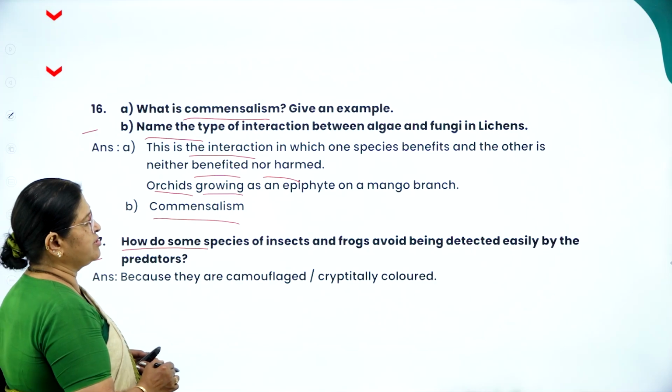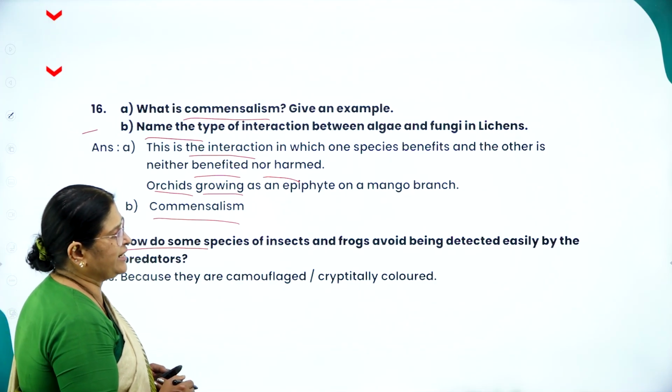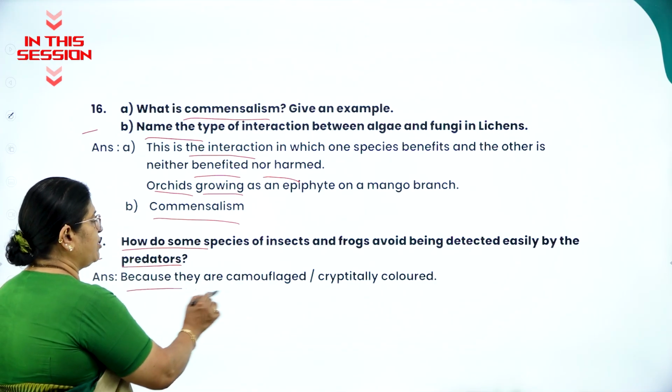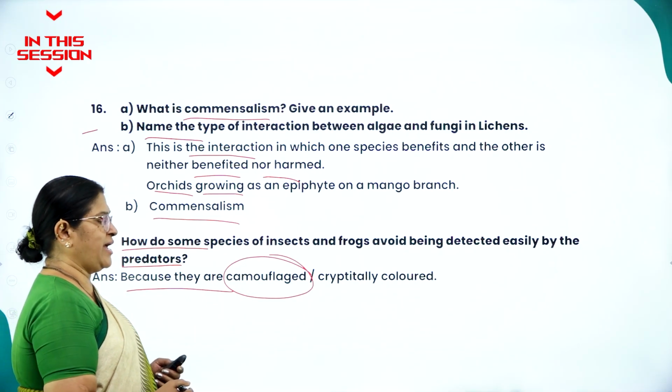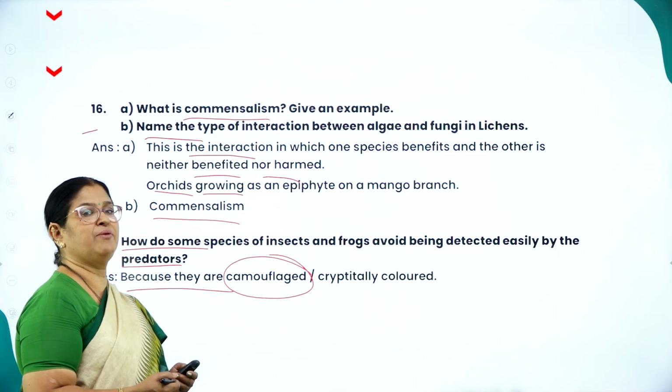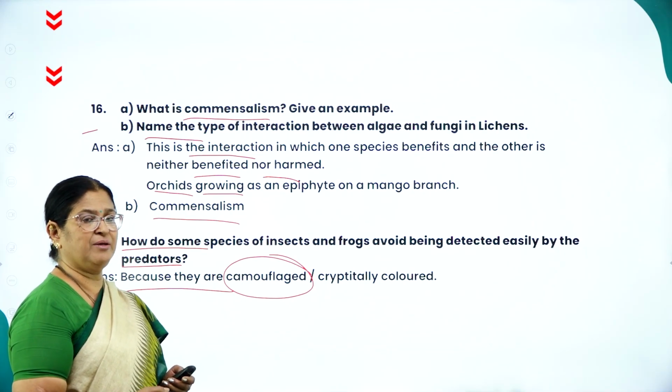How do some species of insects and frogs avoid being detected easily by the predators? Because they have a very important adaptation called camouflaging or cryptic coloration, so that they can avoid being identified by the predators.